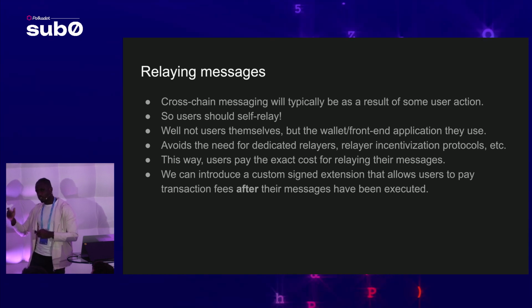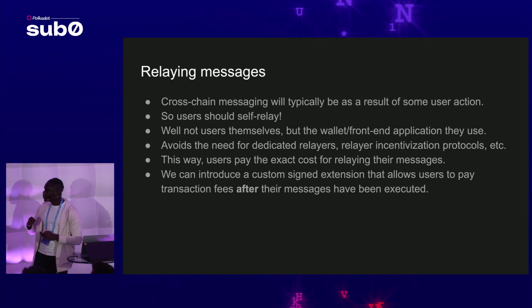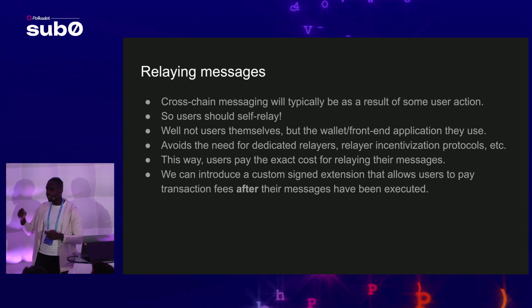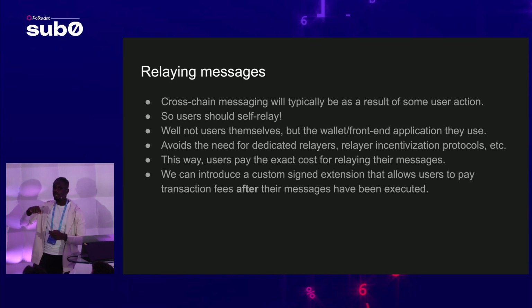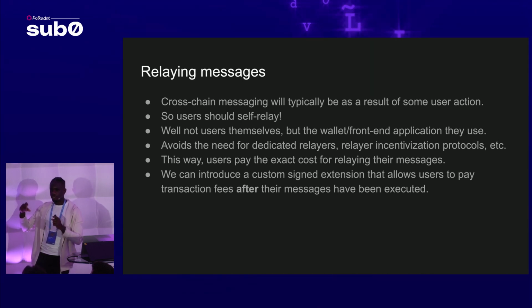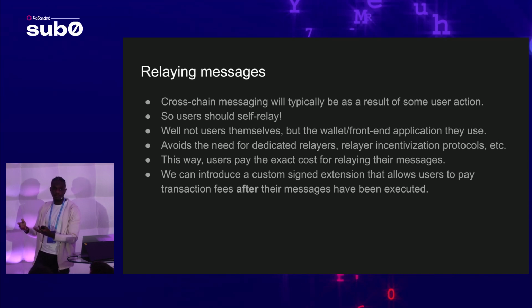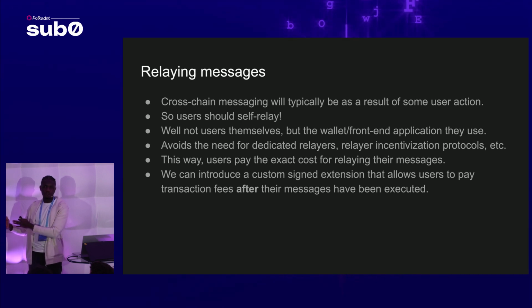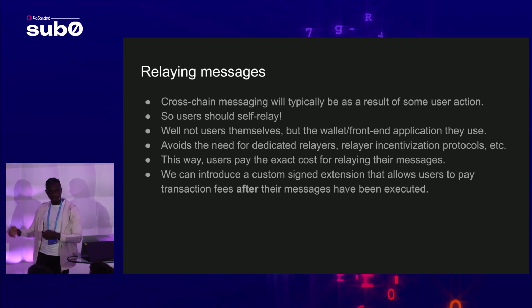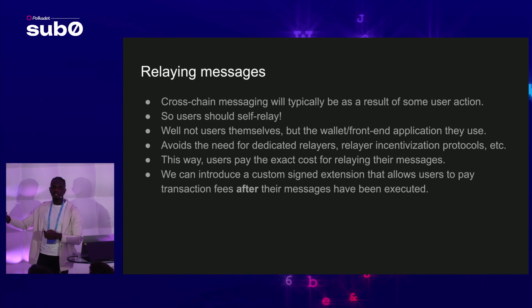Now, something cool about Polkadot is that we can actually introduce this signed extension that allows users to pay for execution after the transaction is executed. In this way, if the transaction was going to fund their account, then you pay for it after you get the funds in your account. That allows you to self-relay to chains where you don't have the destination fee token.